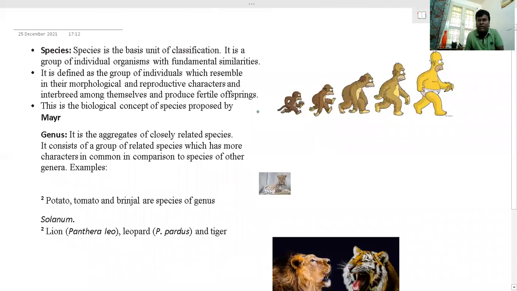Let us see what is meant by species. Everyone knows that the term species was coined by John Ray. Very simple: species is the basic unit of classification. From an examination point of view, they will ask which is the basic unit of classification. The answer is species. The hierarchy starts with the species as the basic unit of classification.